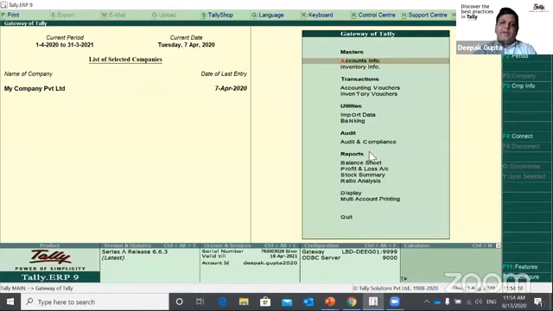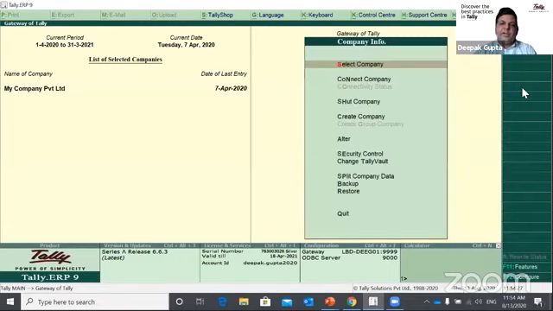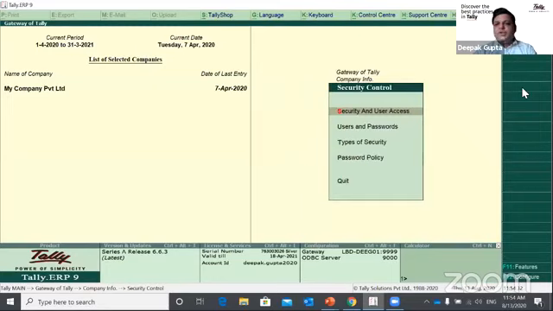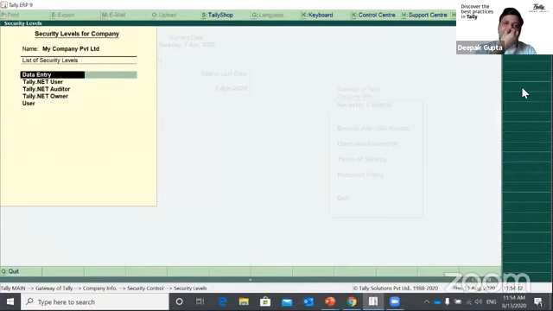Now, how to define the users as well as the user rights. Again, there is an option on the right hand side, which is the same command, Alt F3 company info. If you click on that, you will get a new menu called security control. Once you open this, there are options for users and passwords, and to define the types and security. So let's first understand what types of security levels are available by default in Tally.